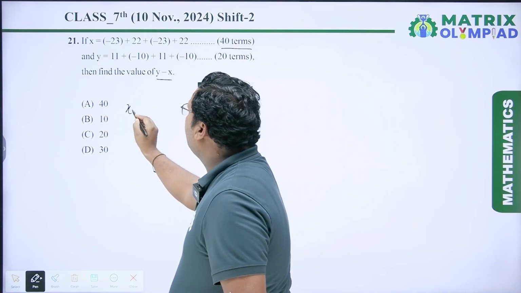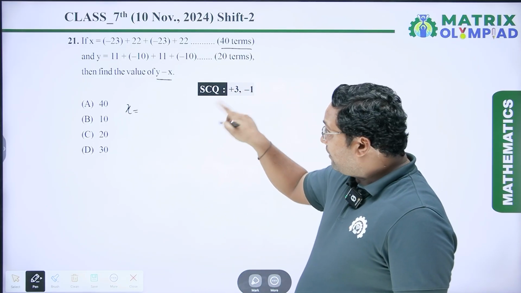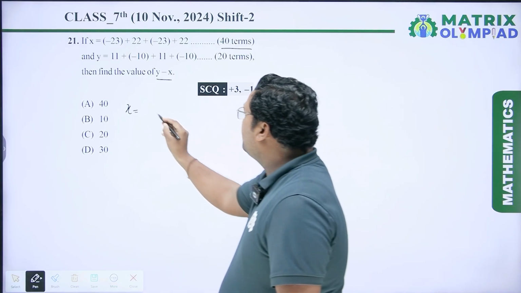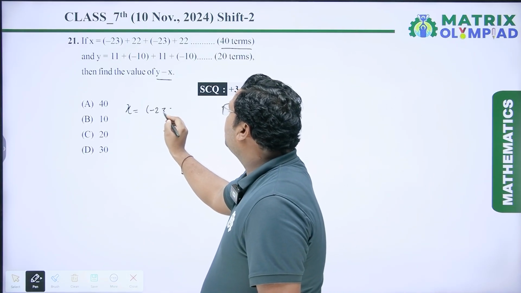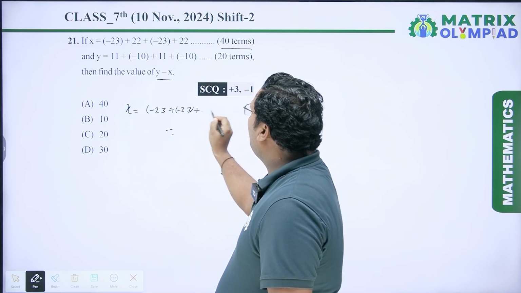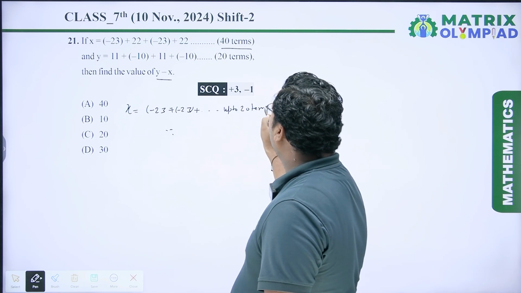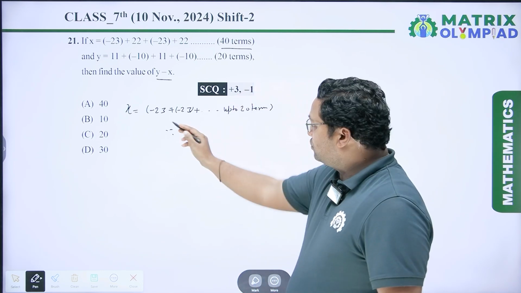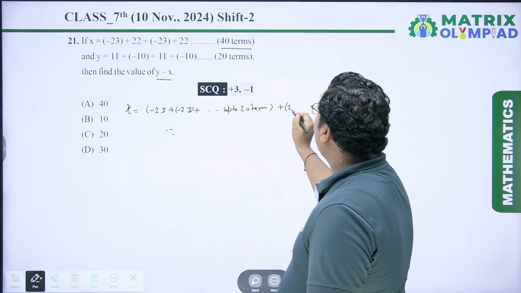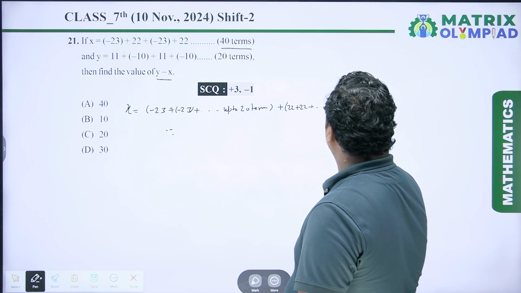First, x is given: minus 23 plus 22 plus minus 23. Minus 23 and 22 are alternate numbers and they are up to 40 terms. So we write minus 23 plus minus 23 plus and so on up to 20 terms, because total terms are 40, plus 22 plus 22 plus up to 20 terms.